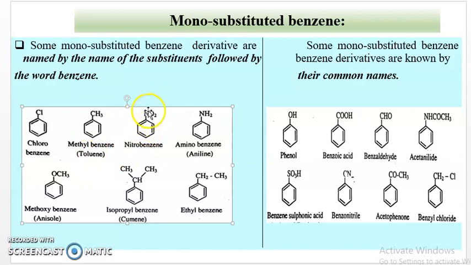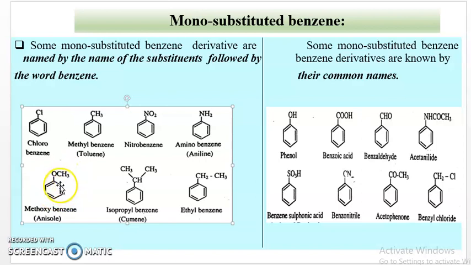Then next example is nitrobenzene, in which the hydrogen atom of the benzene ring is substituted by the nitro group. Therefore, it is nitro followed by the word benzene. The name of this compound is nitrobenzene. Then next example is aminobenzene, and the common name of aminobenzene is aniline, in which the hydrogen atom is substituted by the NH2 group. Then next example is methoxybenzene, that is anisole, in which the hydrogen atom of the benzene ring is substituted by a methoxy group. The OCH3 group is called methoxy group. Therefore, it is anisole or methoxybenzene.